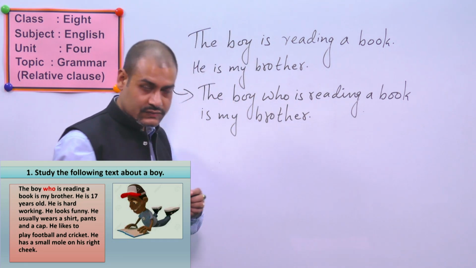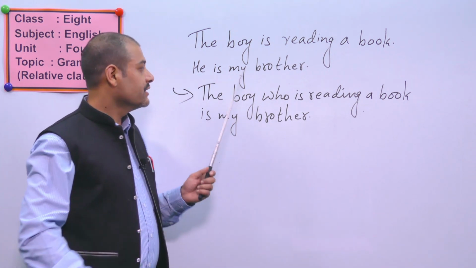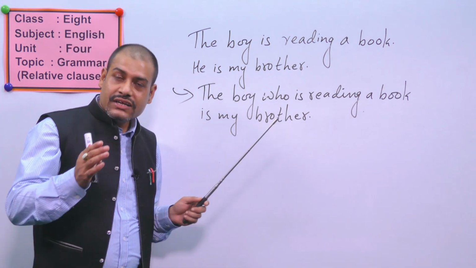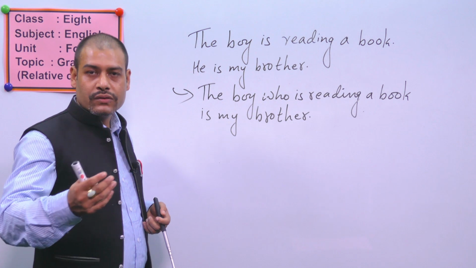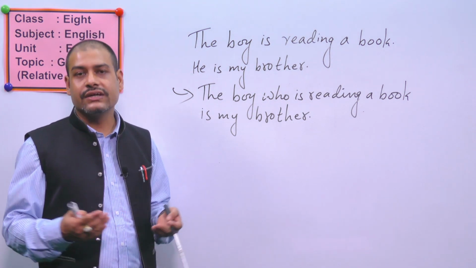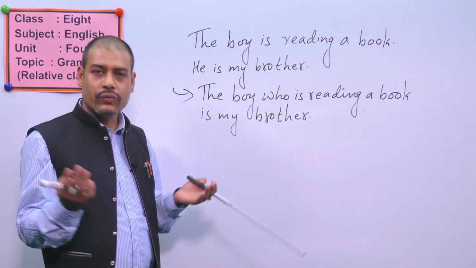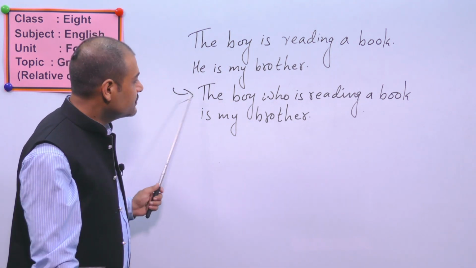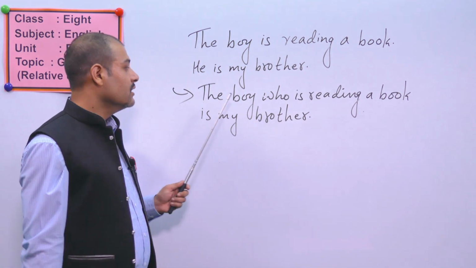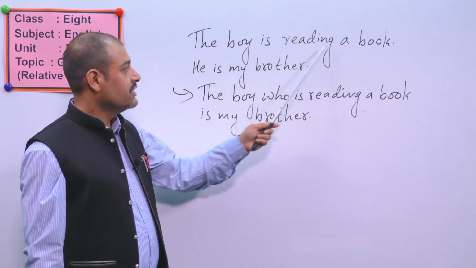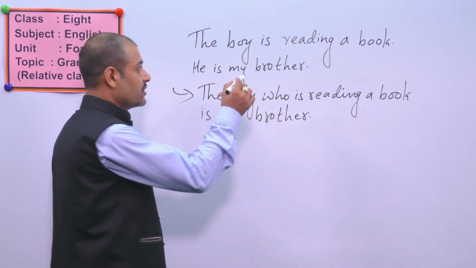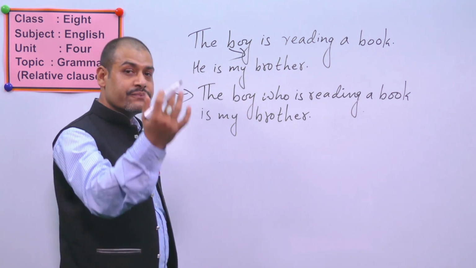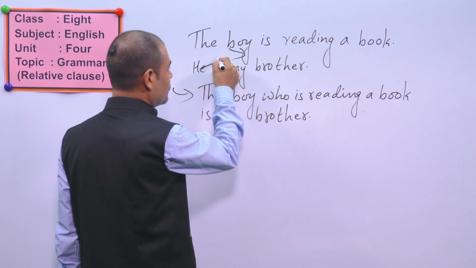Again, I am using here who. Can you tell me why I use who, and I am not using when, where, whose, whom? I'm using who. The boy is reading a book. I am talking about this. The boy means the same person. This is he also.